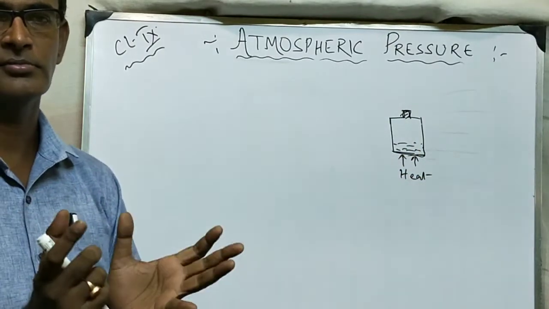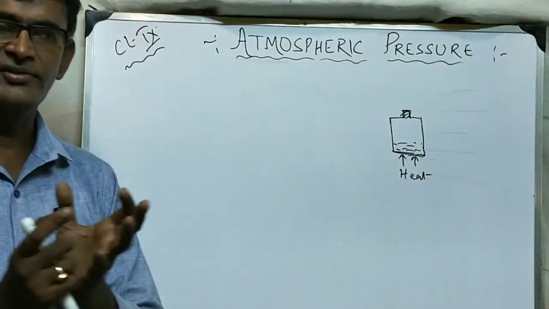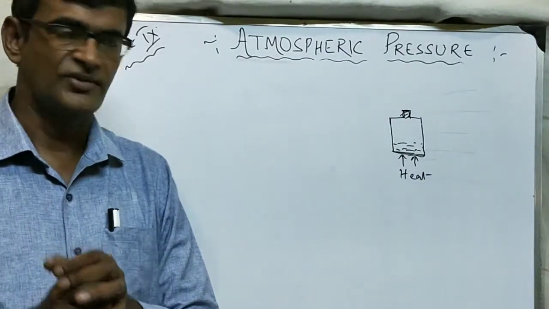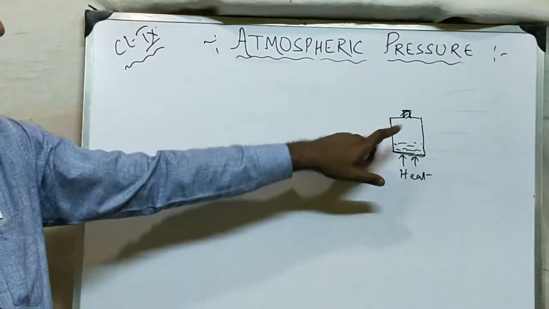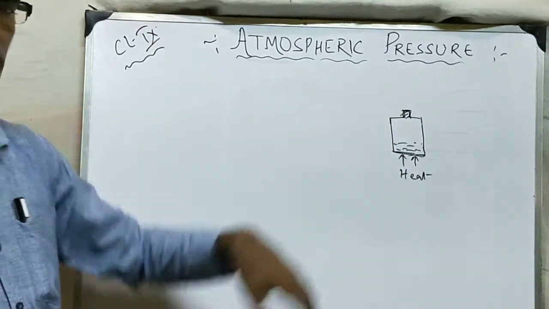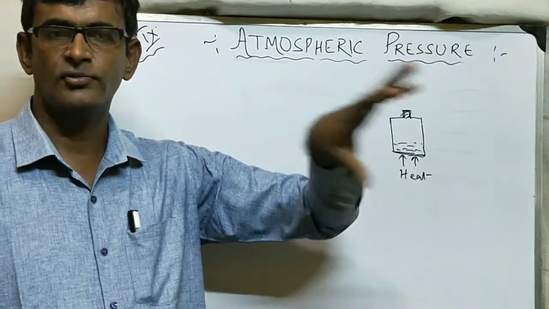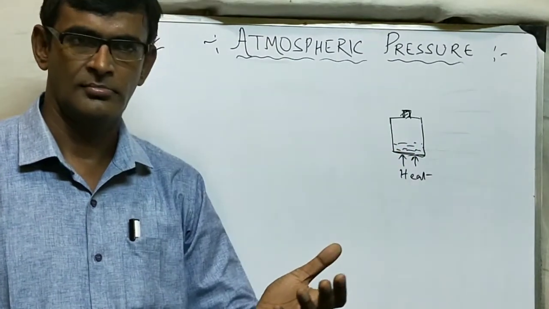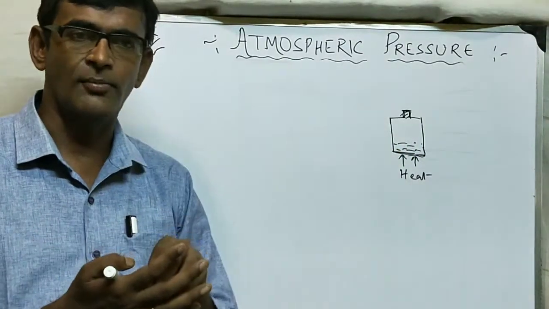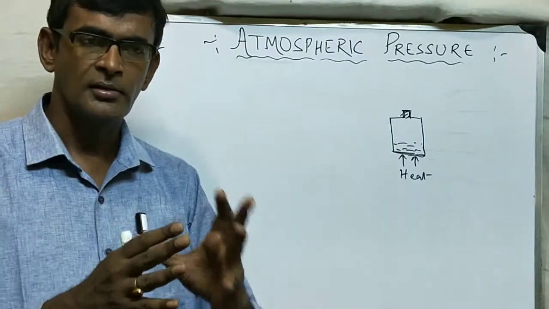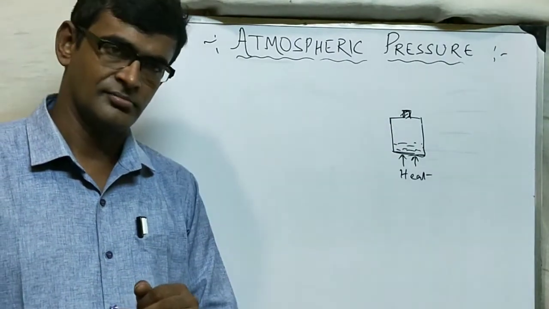It will be crushed. Now the question is, who is crushing the can? See, now try to understand the physics. Nothing is empty. If you say the bottle is empty, it is not empty. It contains air. And the air inside the bottle balances the atmospheric pressure, and due to it, the bottle is not getting crushed.